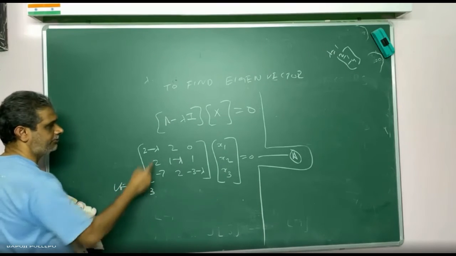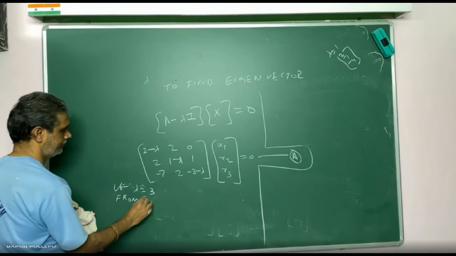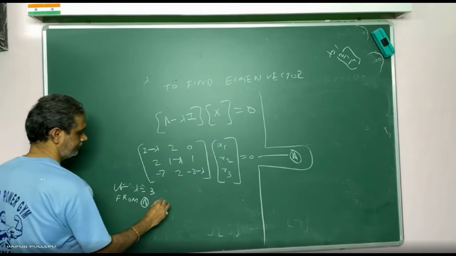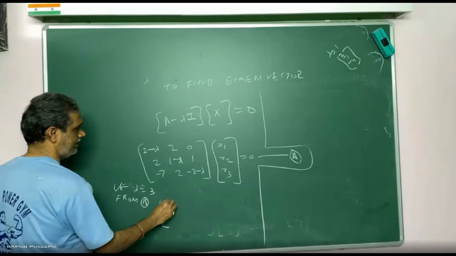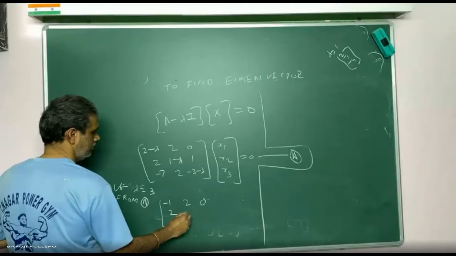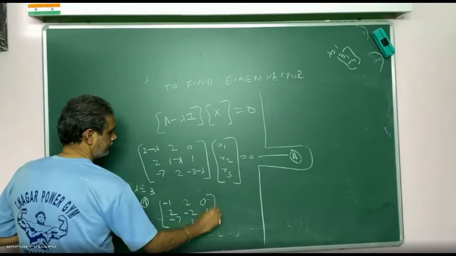If lambda is equal to 3, from A what will I get? Tell me. Lambda is equal to 3 means what will we get? -1, very good. -1, 2, 0, 0, 2, 2, -2, 1, -7, 2, 0, -6.